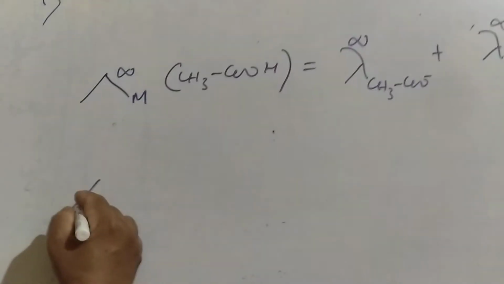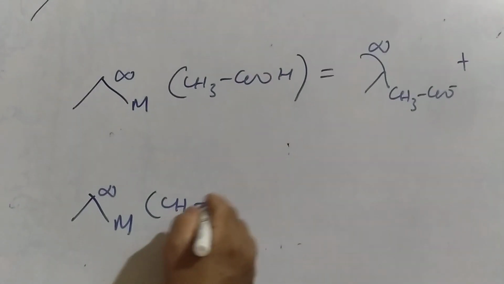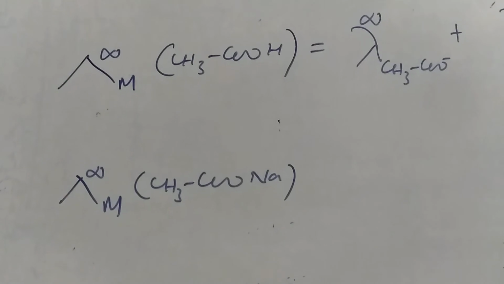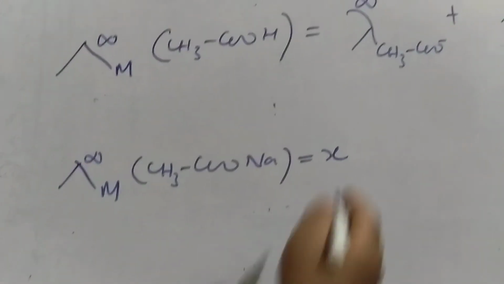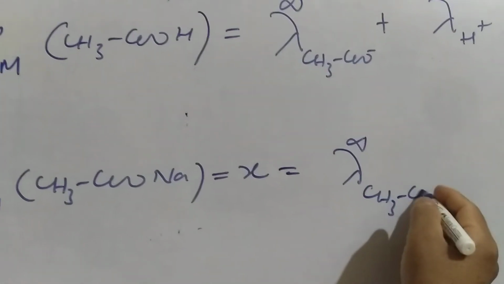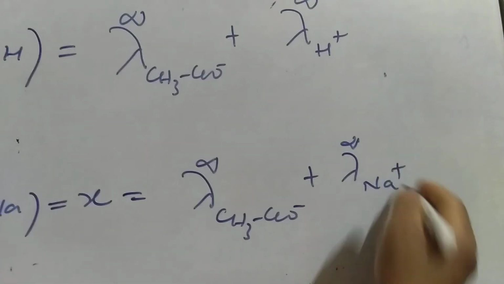Suppose the molar conductivity at infinite dilution for CH3COONa, which is a strong electrolyte, can be measured. Suppose it is X. It is equal to the ionic conductance of acetate ions plus the ionic conductance of Na plus ions.